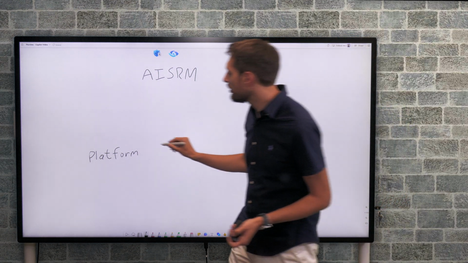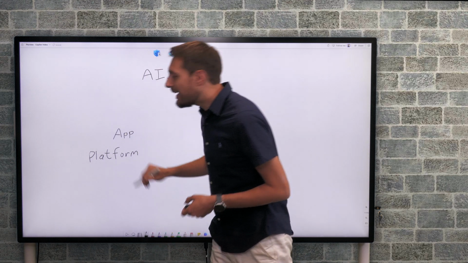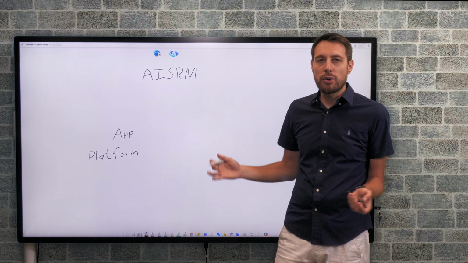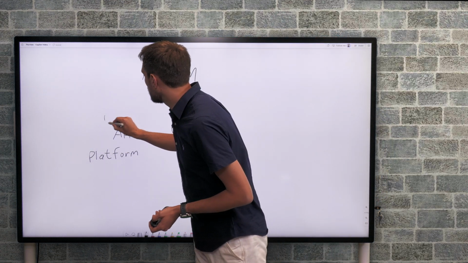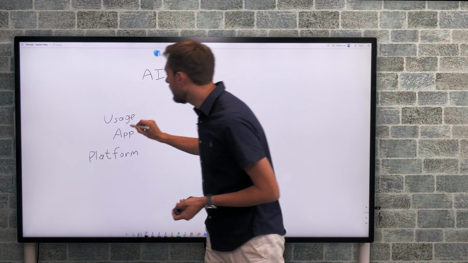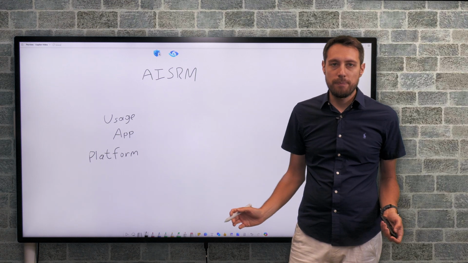Then building on top of that, we have the AI application. That's what the user sees and actually interacts with. And finally, on top of that, we can also be concerned about usage. So that's how we use this app, and also how it is governed.